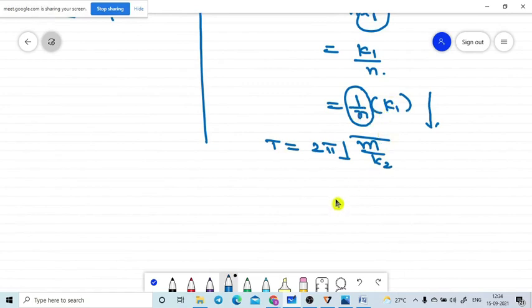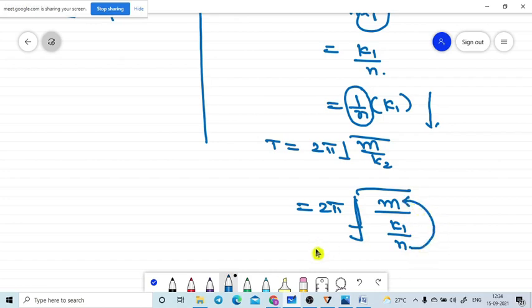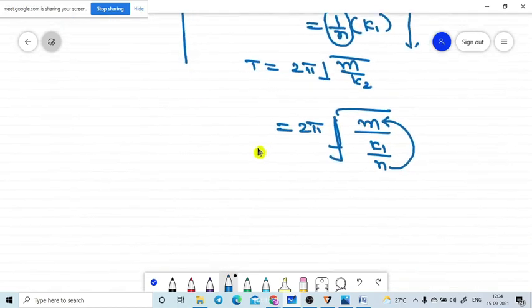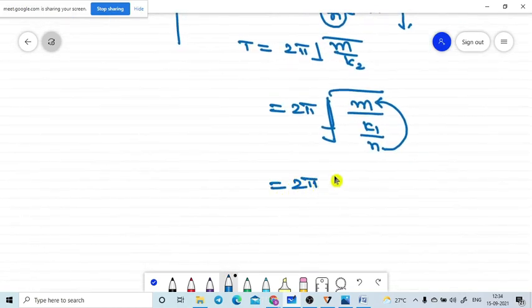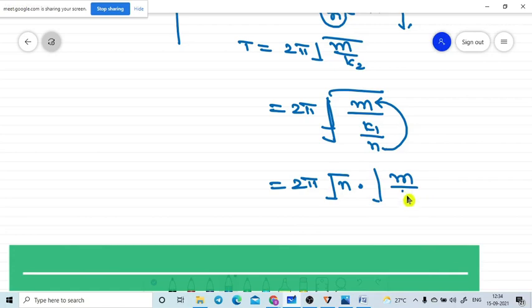That is equal to 2 pi into square root of m by k1 divided by n. But n is the denominator, so it will come to the numerator position. So that is equal to 2 pi into square root of, I will write root n here, again root into m by k1, I will write. Can I write it? No issue.